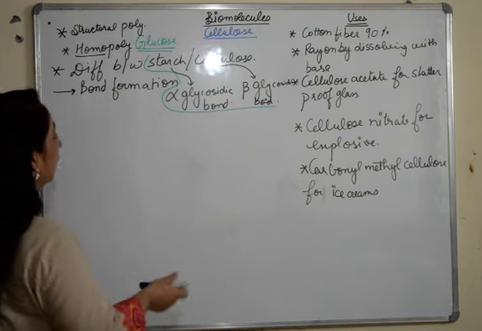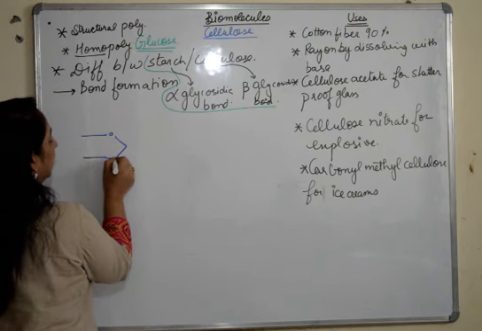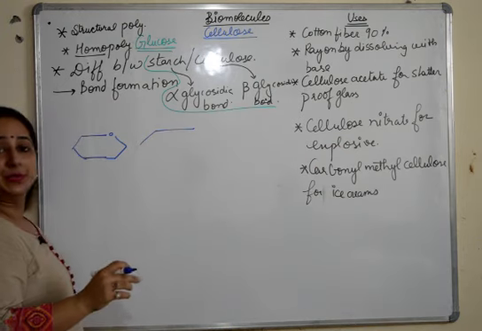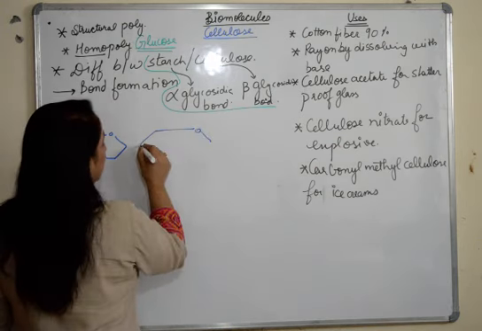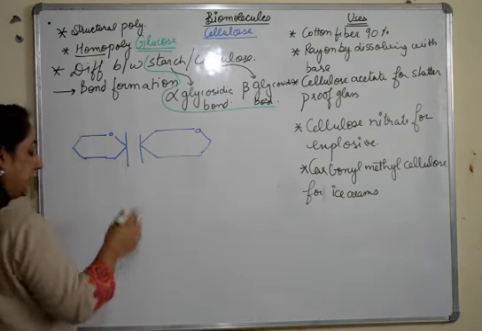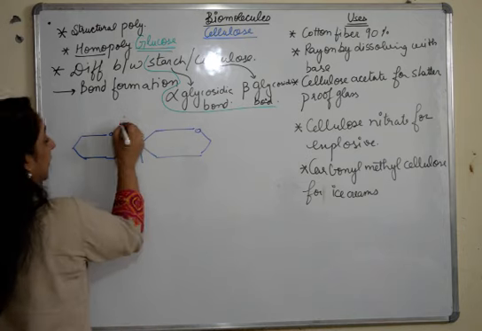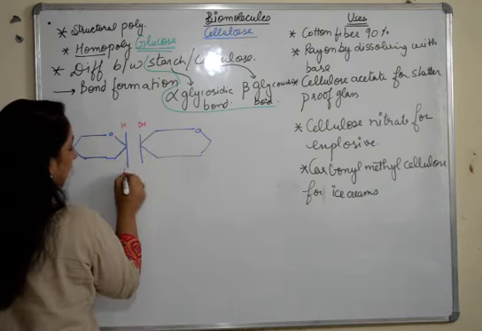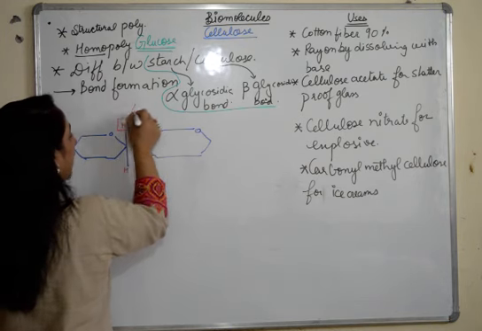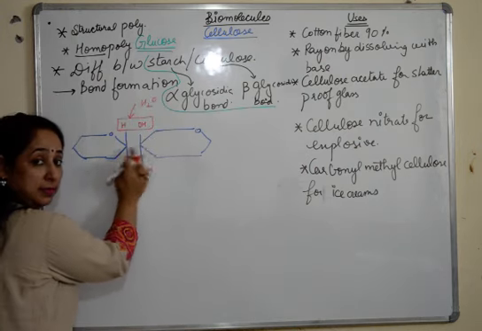How is that bond formed? When the glucose molecules start binding together in cellulose, when the bond is going to form, we have an H and an OH here, and an H and an OH here. These H and OH move out as water. The bond which is formed here is not straight.